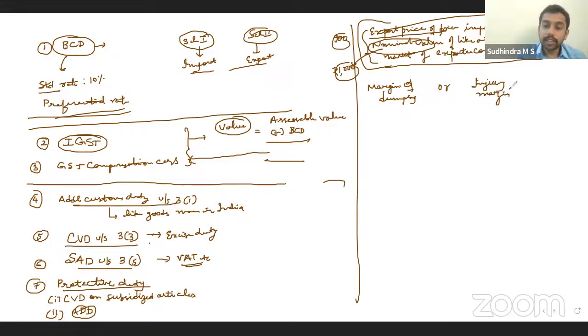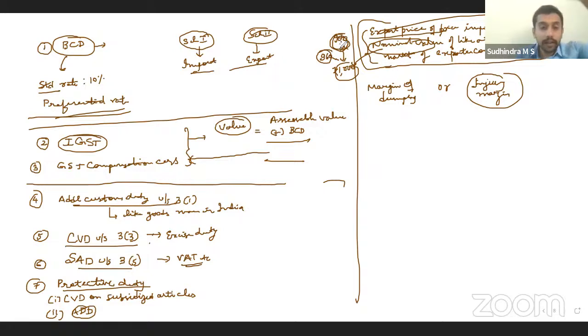What is this injury margin? Injury margin is the amount that is required to cover the injury for Indian market. Now, for the same product, in the Indian market, if it is selling at 960 rupees, then I need not levy the 100 rupees as anti-dumping duty, because even if I levy 60 rupees, injury to the domestic market is covered. The product will be 960 rupees. Correct? Product is being brought into India at 900. In the domestic market, it is sold at 960.